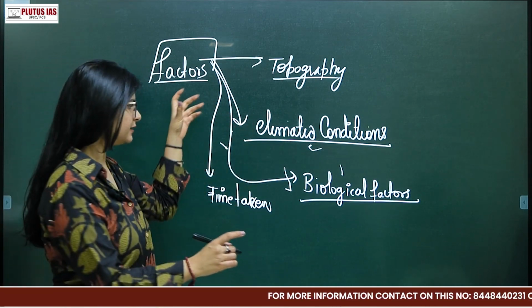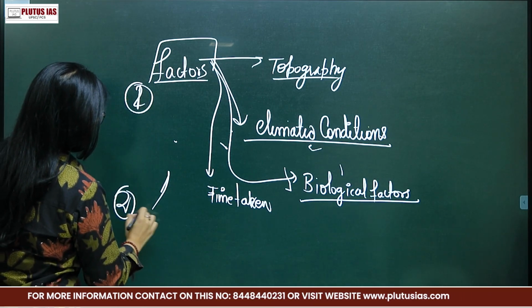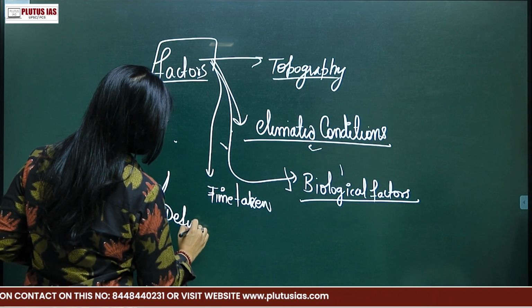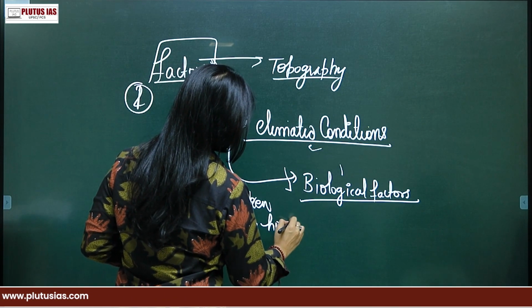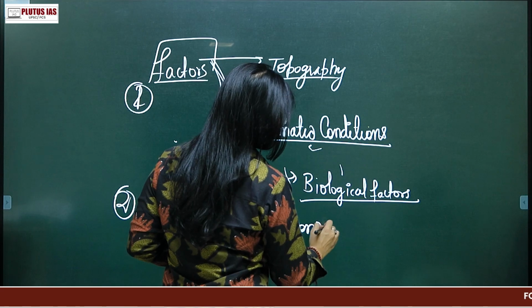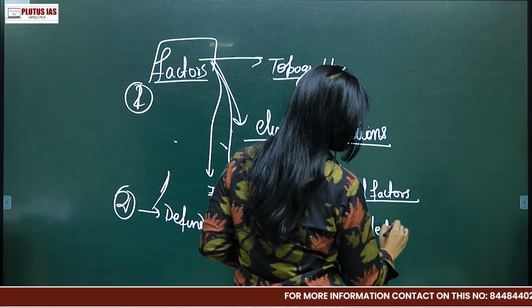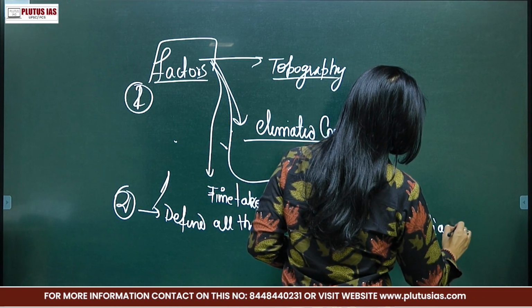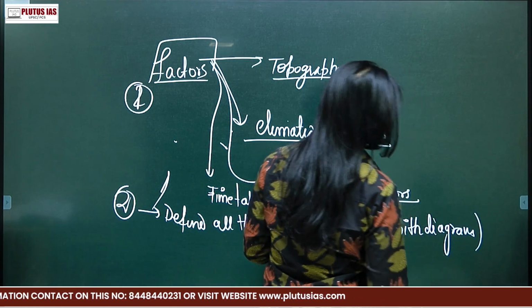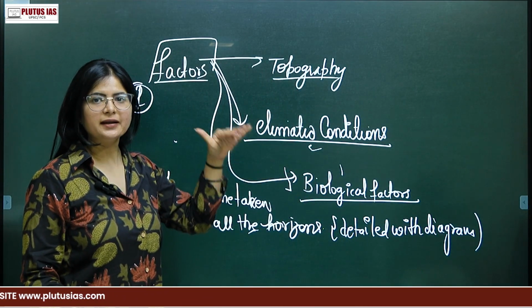Second, the first part is this. Then the second part is you have to define all the horizons in detail, like I have described in detail with the diagram. For example, the O horizon, and then the A topsoil, and you also have to define how they look.